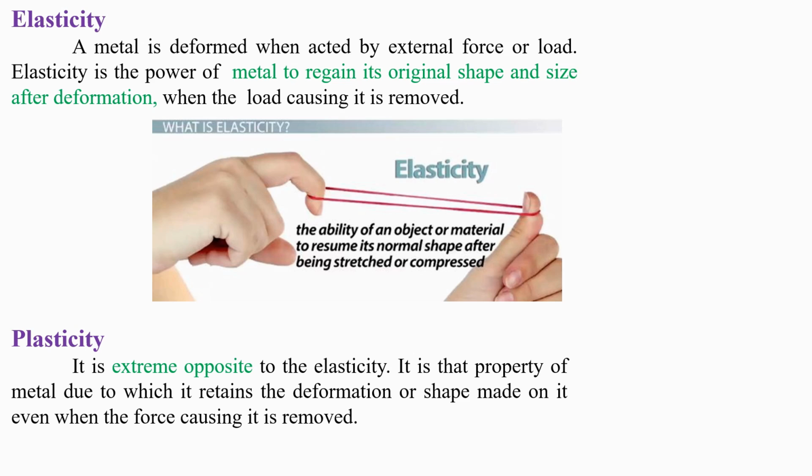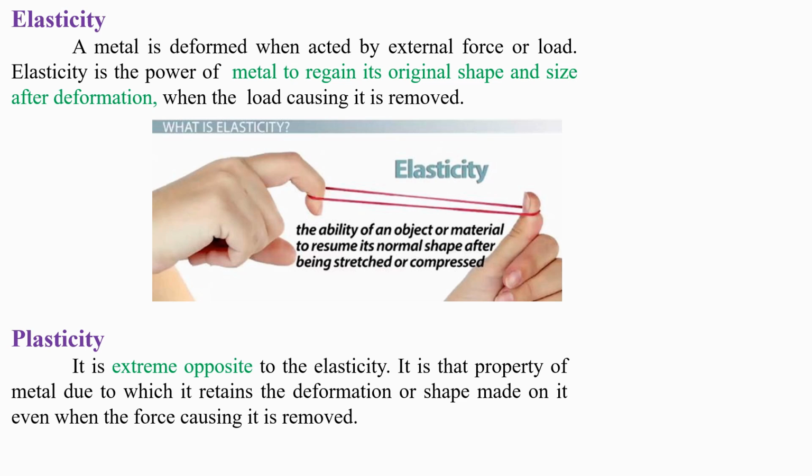So plasticity refers to the permanent deformation of material or metal. What do you mean by permanent deformation? In permanent deformation, your metal doesn't regain its original shape and size even after removal of the externally applied load. So this is the basic difference between elasticity and plasticity, and I hope that you understood this.